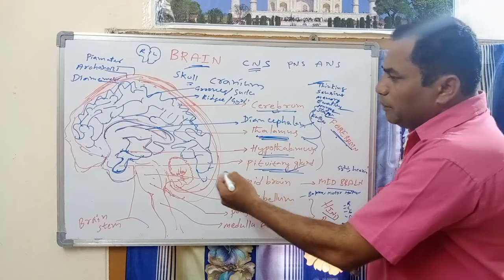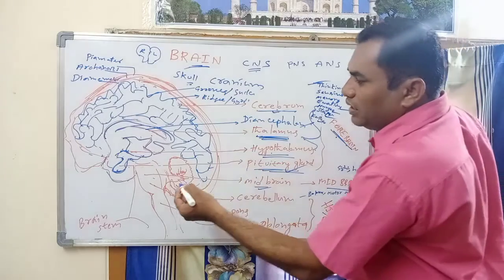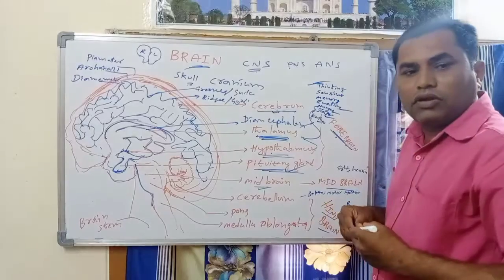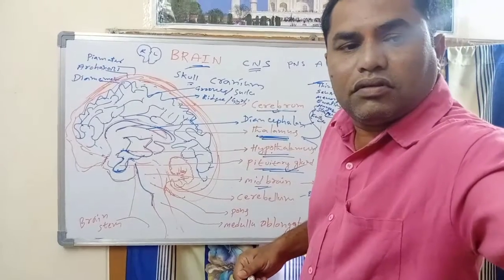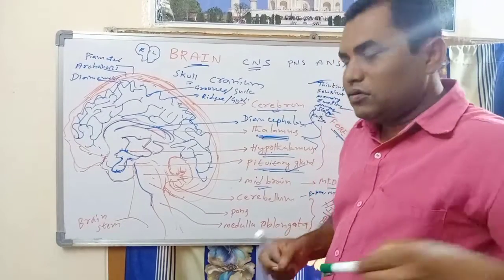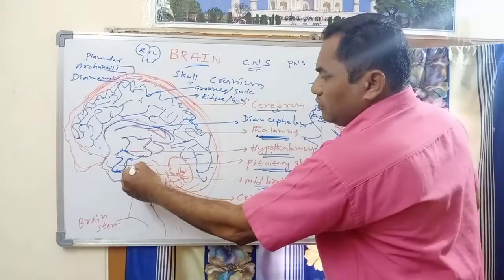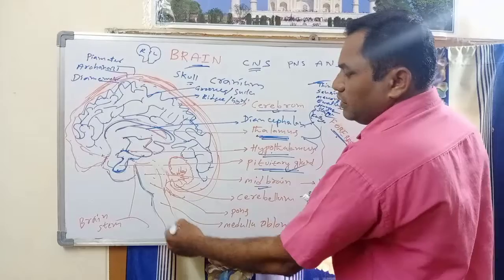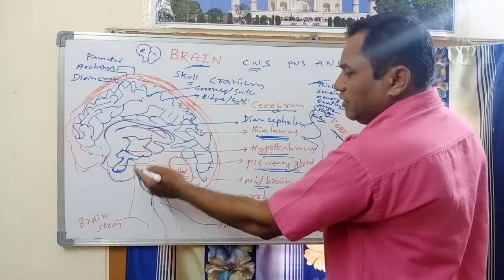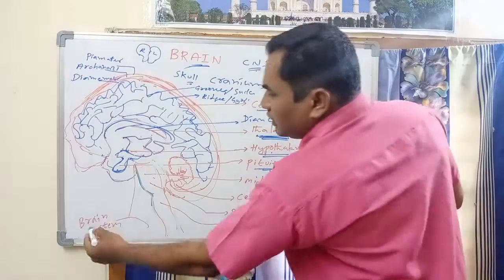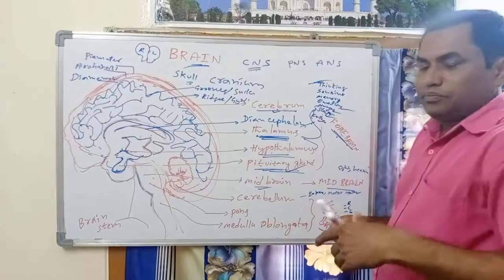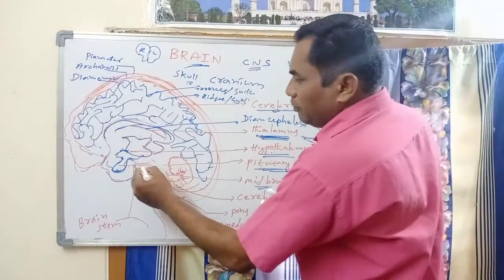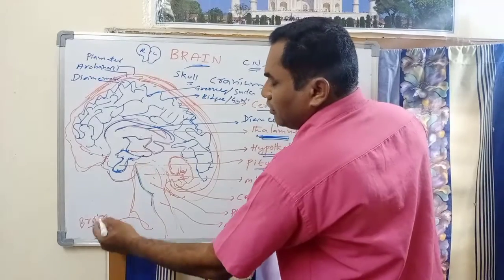midbrain. The midbrain is a part of the brainstem. From here to here, it is called the total brainstem.